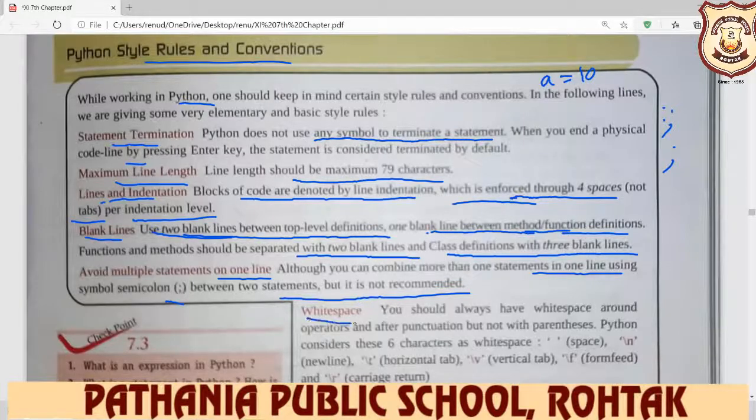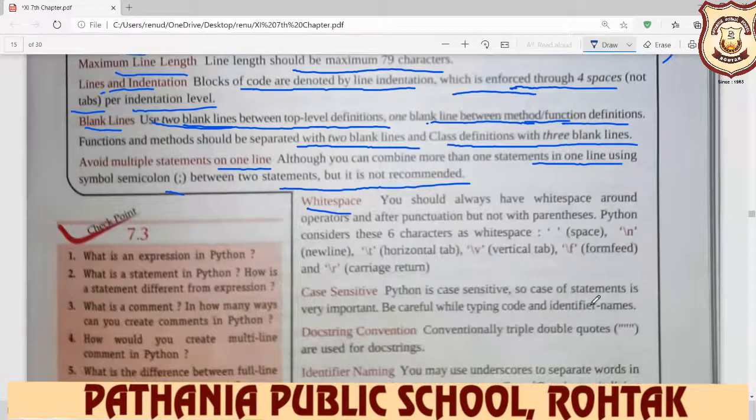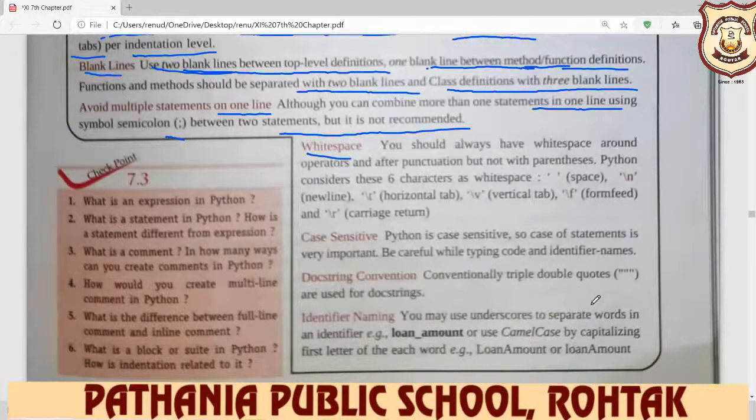White spaces are also a rule of Python. You should always have white space. White space means blank space. Have white space around operators and after punctuation, but not with parentheses.